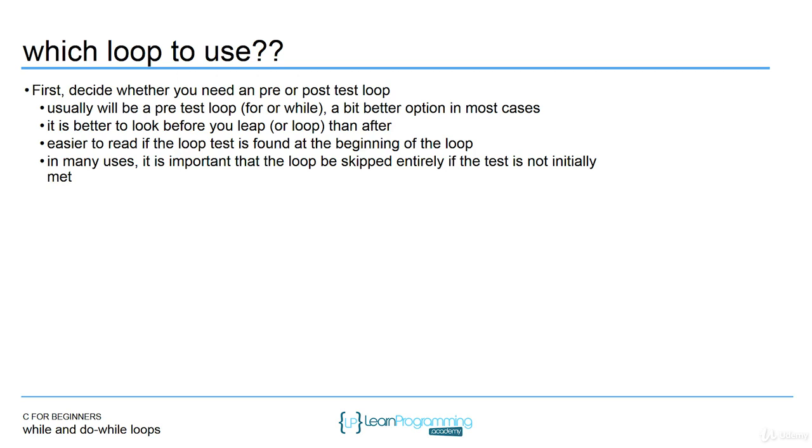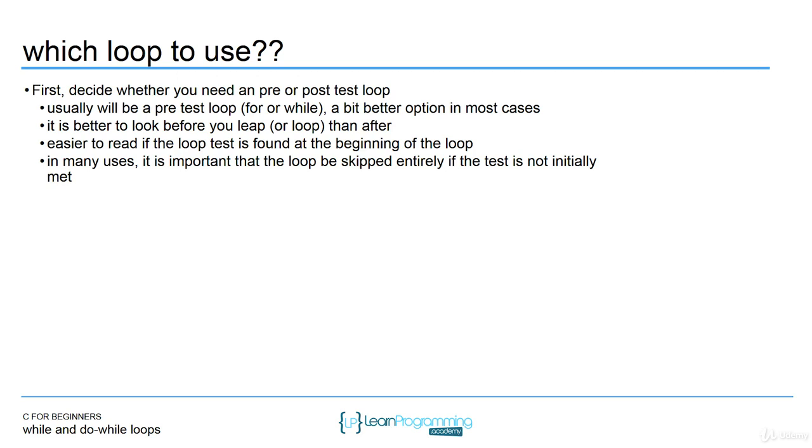So for the most part, when you decide what loop to use, it's always going to be a pre-test loop. You should stay away from the do while loop. It's just a better option in most cases. It's much easier to read. It's much better to look before you actually loop, rather than just start looping. It's better to check that condition at the top. For readability's sake, if the loop test is at the top, it's much more intuitive.